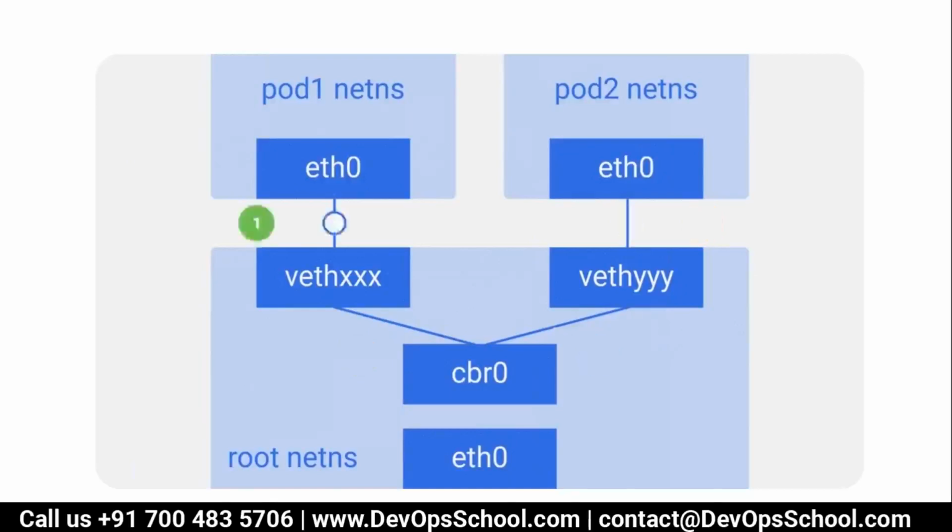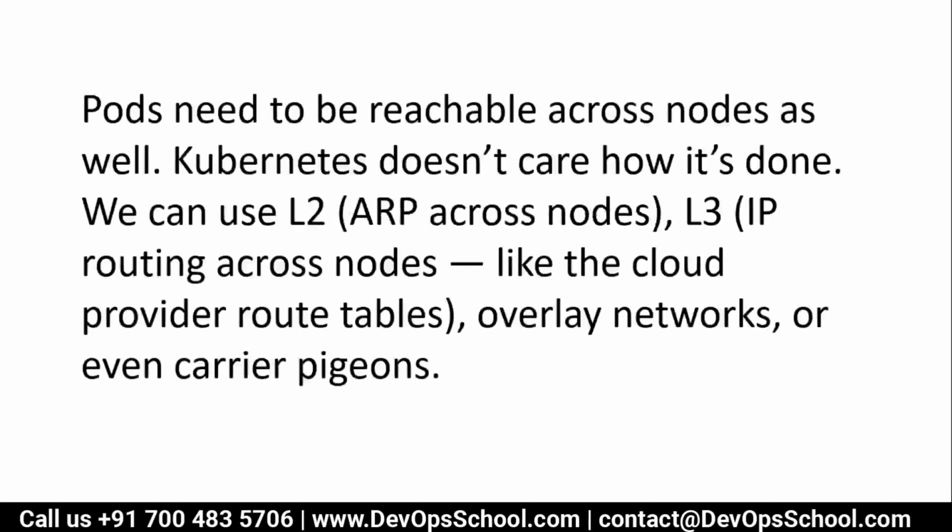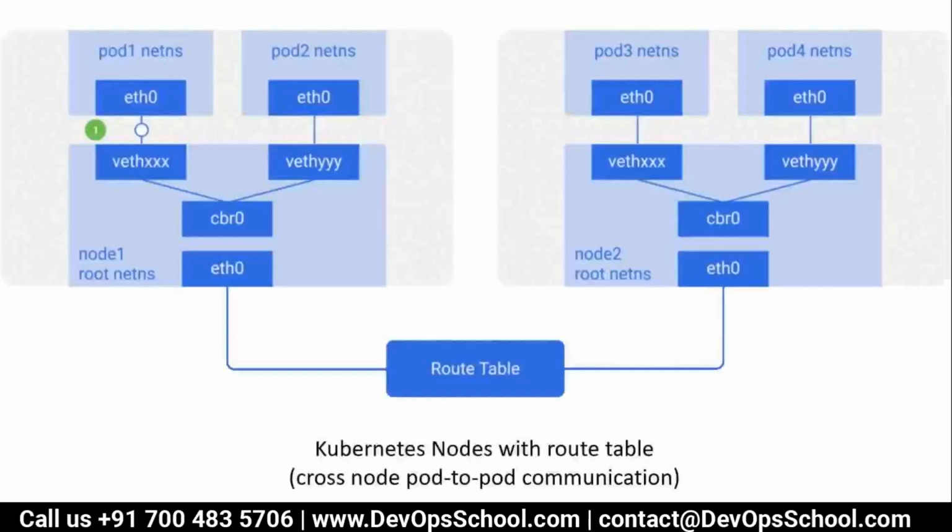Now this is okay, fine. But what about inter-node communication? That means a pod is trying to connect from one node to a pod on another node. That's called inter-node communication. So how does it happen? Let's not discuss too much. Look at this image. What happens here?